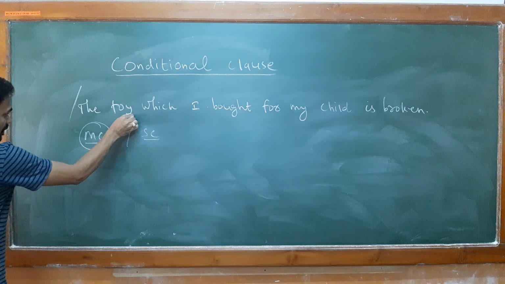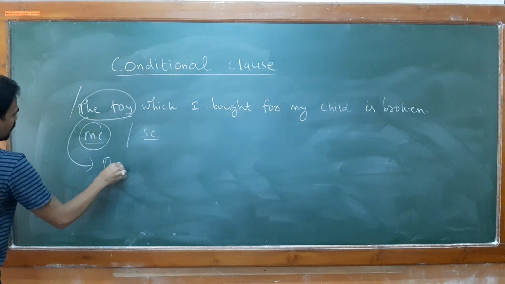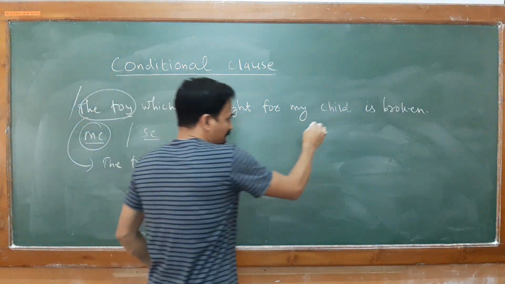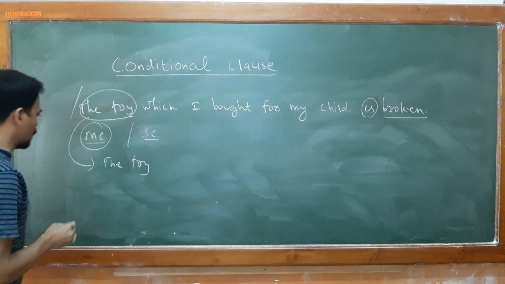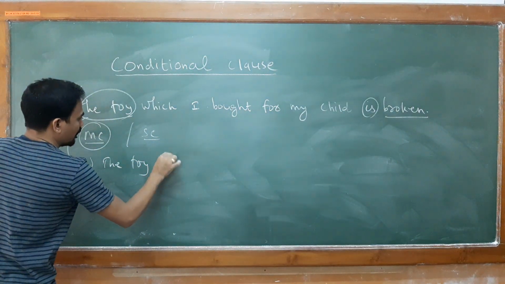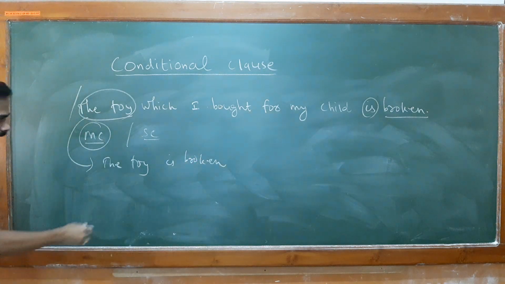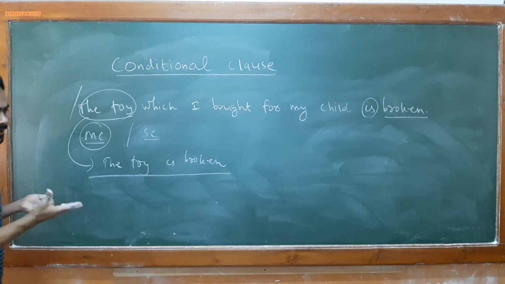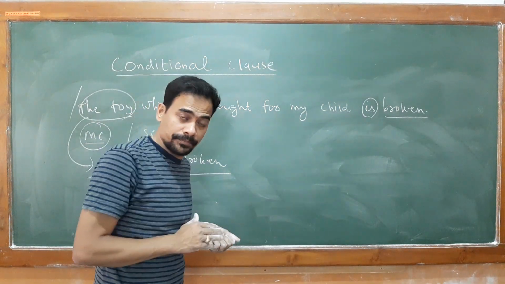Now, if I take this subject, the toy, and if I select the finite verb here, broken, the toy is broken. And this part, if I read it out, then I am getting 100% meaning here. The toy is broken. This is the basic form.